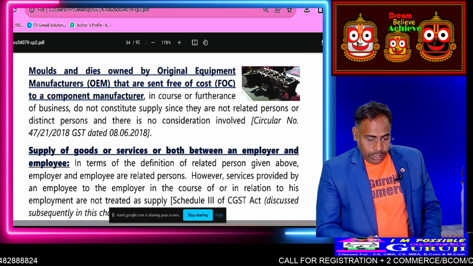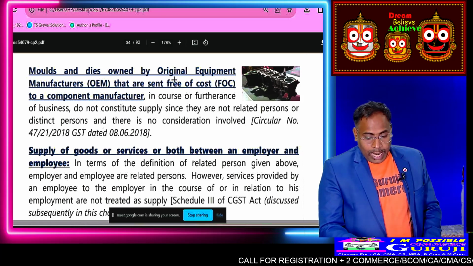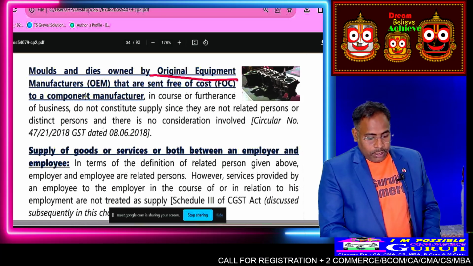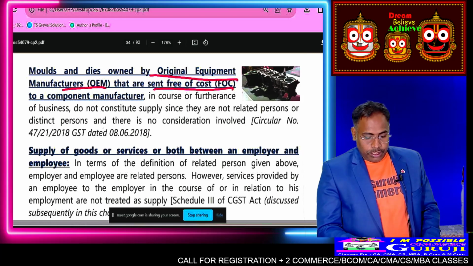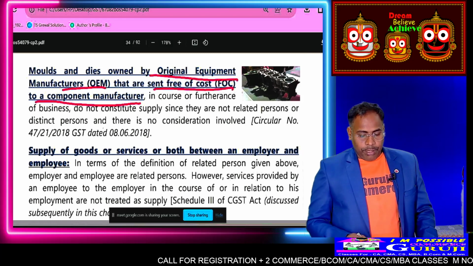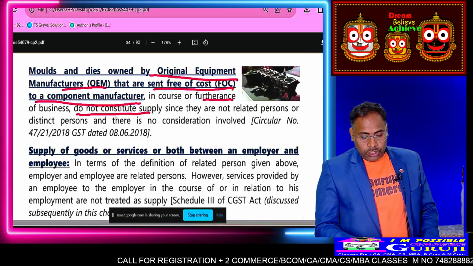So, in book language: moulds and dies owned by the original equipment manufacturer (OEM) that are sent free of cost (FOC) to the component manufacturer in the course of furtherance of business do not constitute supply.